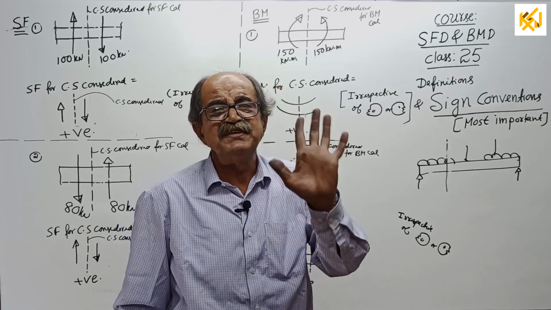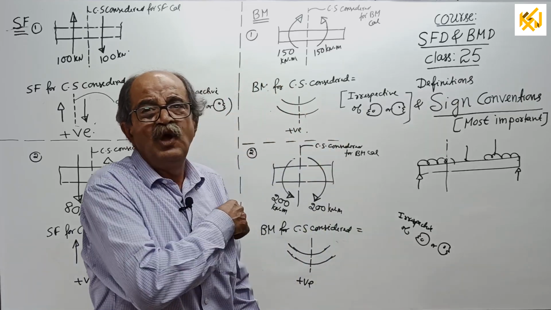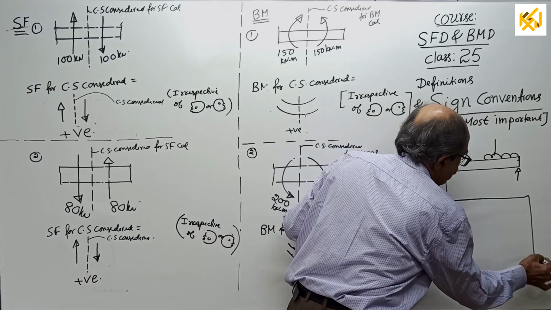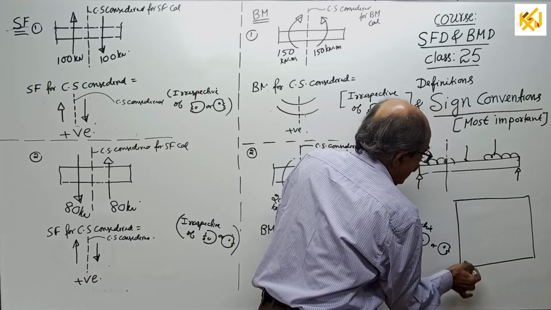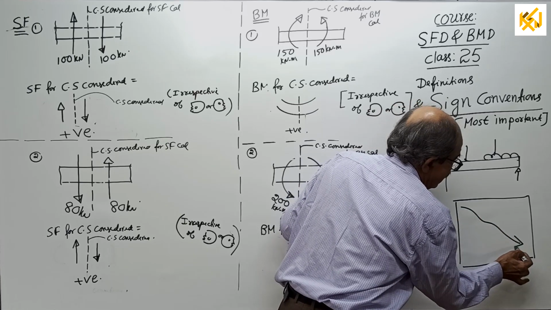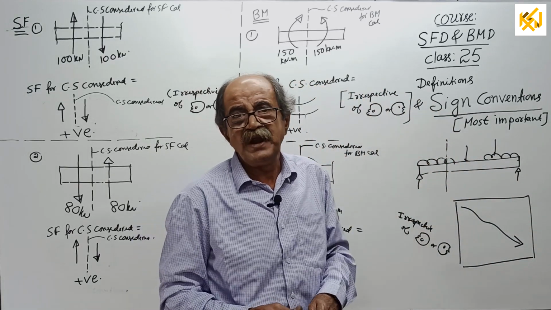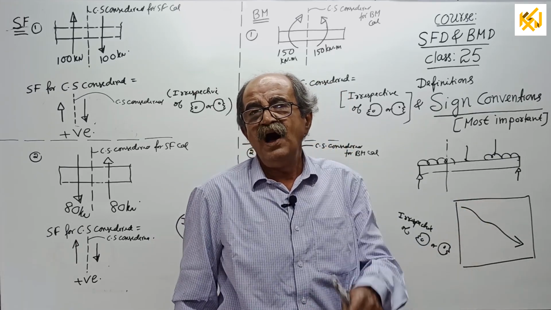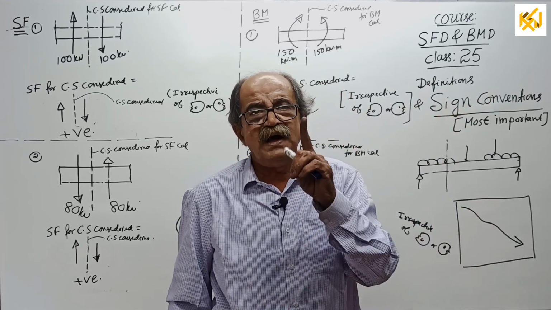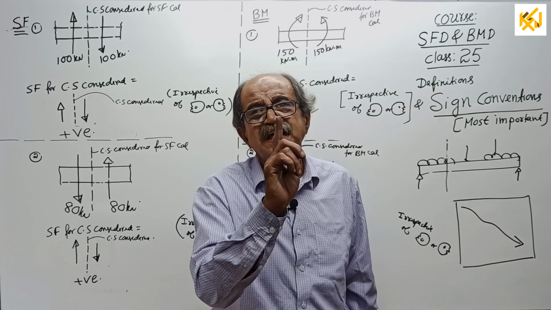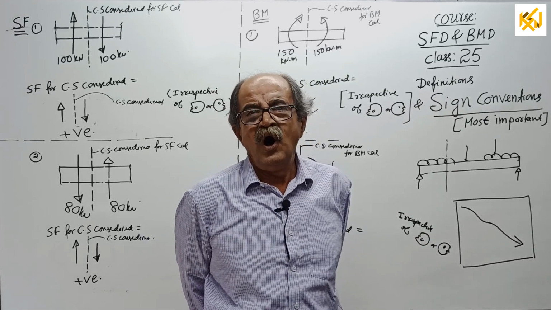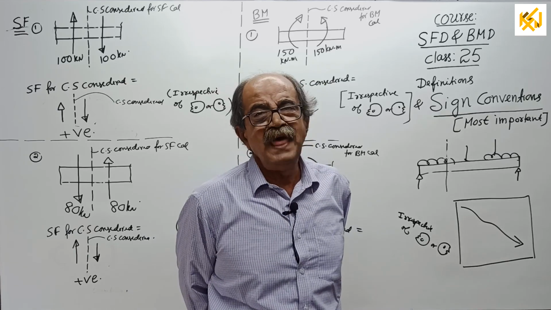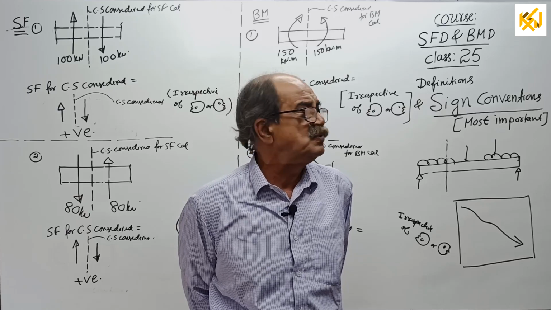Consider only one side. Now remember, the most important statement I will write here, but you have to copy it. I am not dictating, I am not writing here. You write there. When you find shearing force or bending moment, always consider positive sign convention. Never write negative sign convention. It is understood.